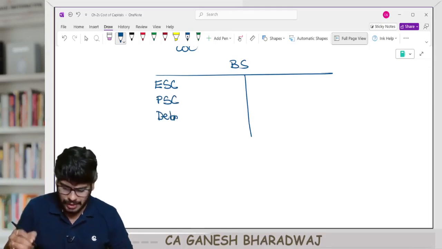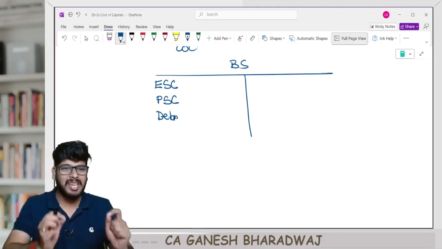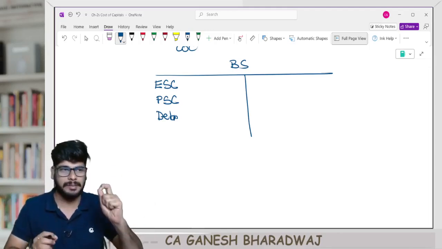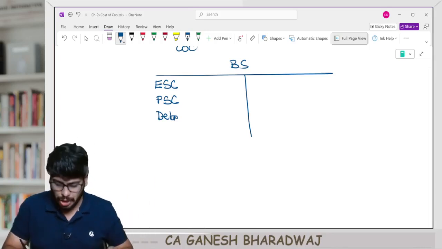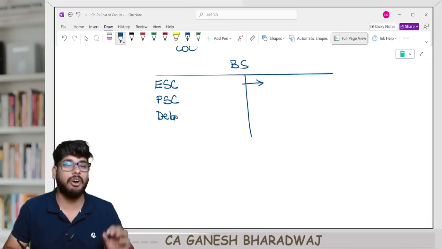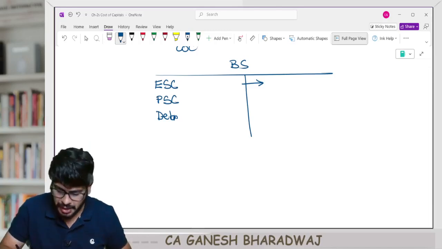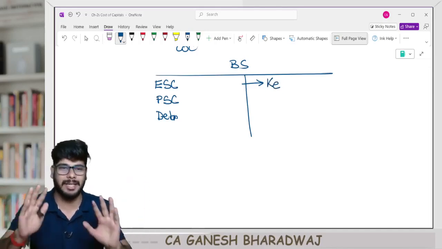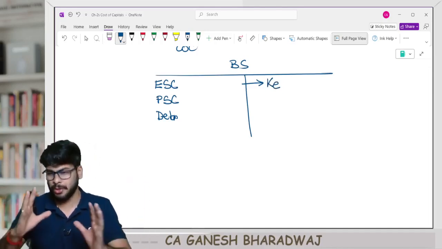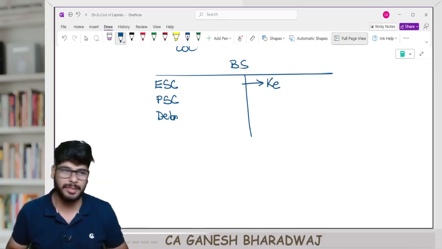Now, each of these sources of finance, will it come free of cost? Absolutely not. For every rupee the company raises, it will incur some cost. The cost incurred towards equity share capital is called cost of equity, popularly known as KE, where K stands for cost and E stands for equity. How to compute it we will see later. I'm just introducing you to the terminologies used in this chapter.